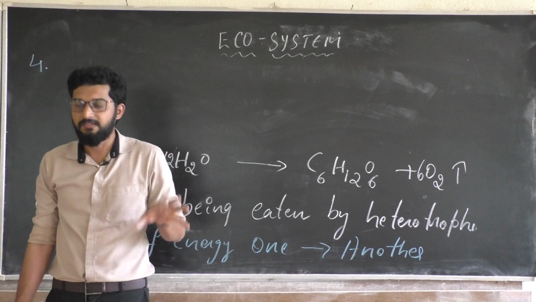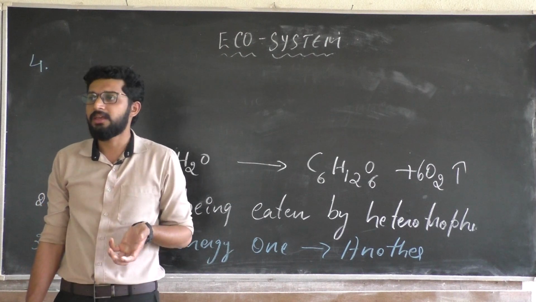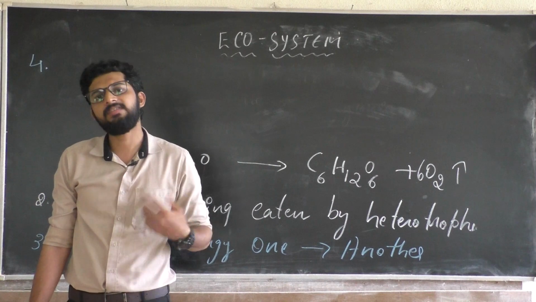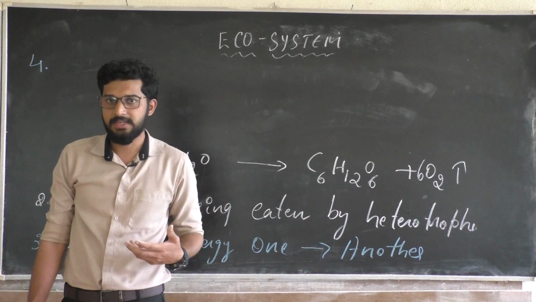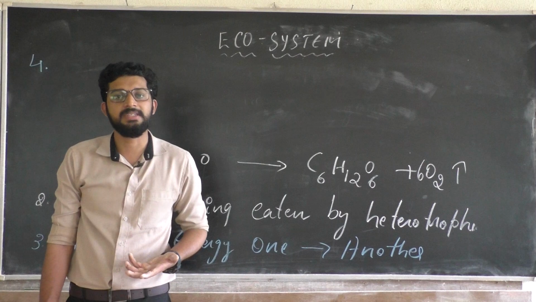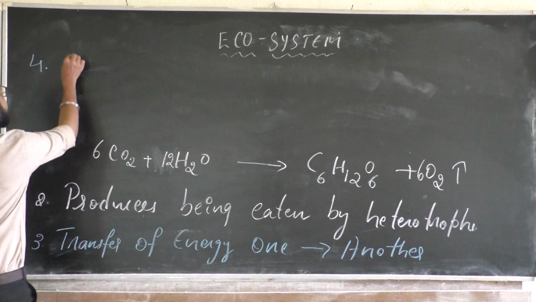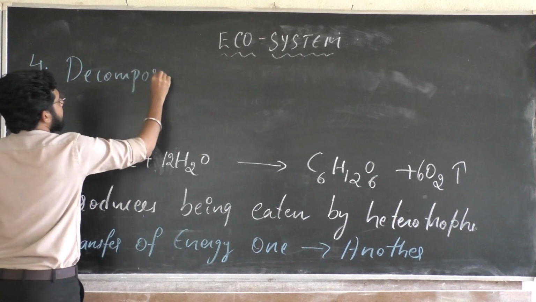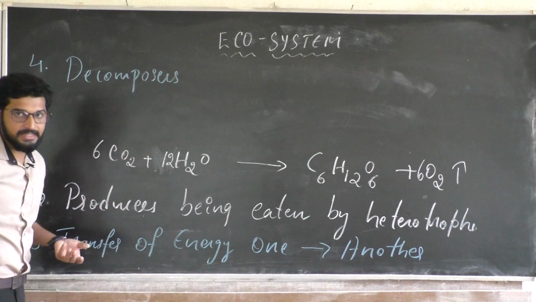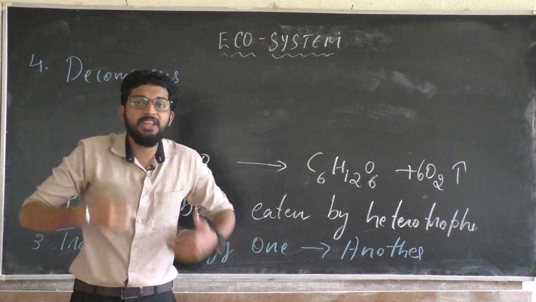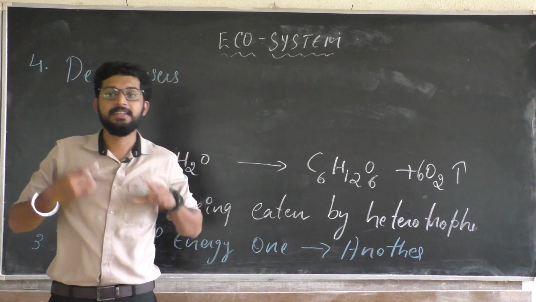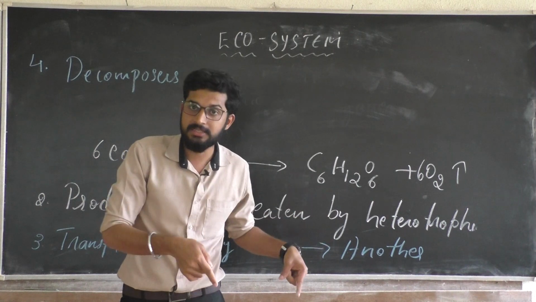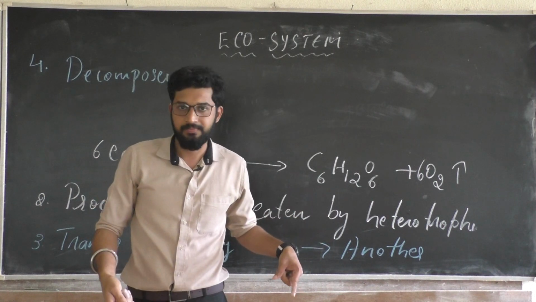When any animal body or plant body undergoes death, there will be a decay process, nothing but the decomposition process, that is carried out by decomposers,